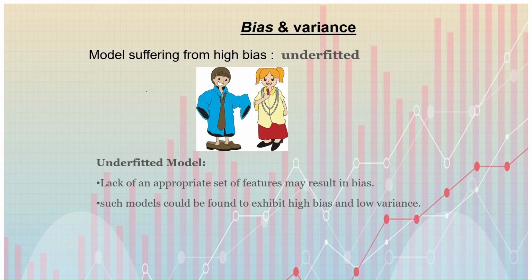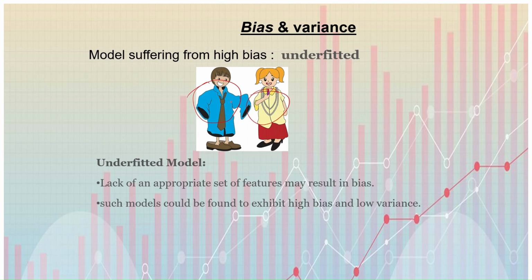A model suffering from high bias is underfitted. A lack of an appropriate set of features may result in bias. In such a scenario, the model could be said to be underfitted. You can see this picture, underfitted.